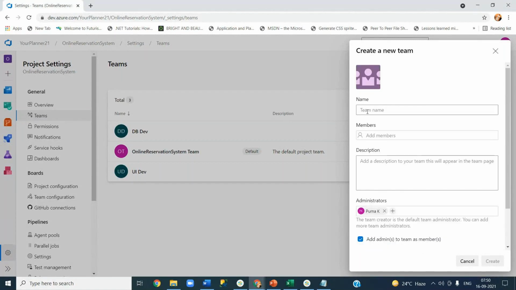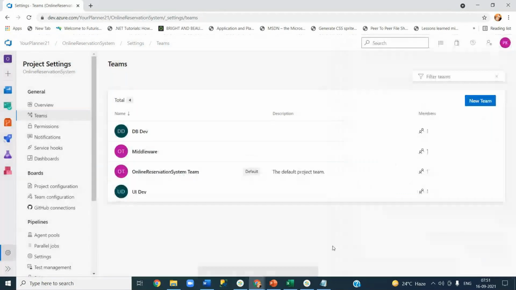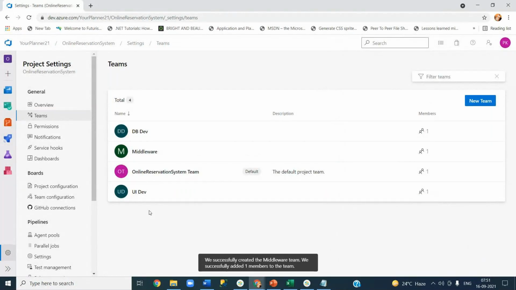Now go ahead and create another team called middleware. This time I unchecked this one, and he is a part of contributors. Let's create it. Okay, this is enough for the time being. So I have three teams basically.